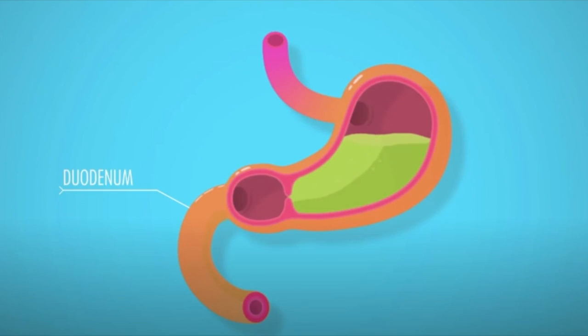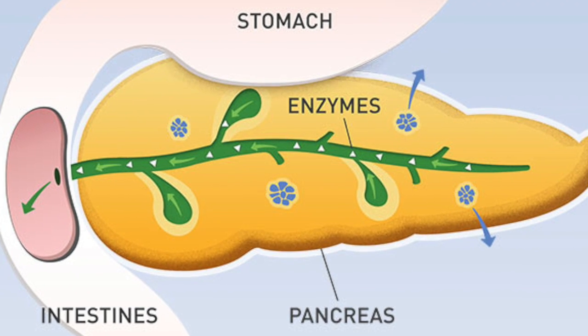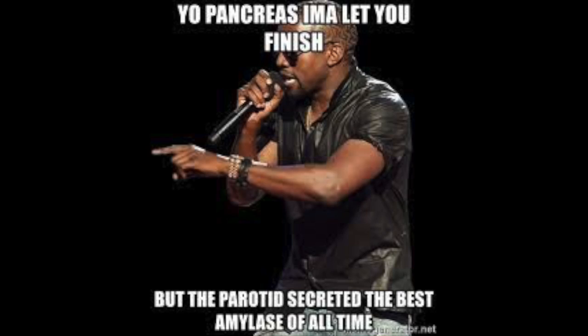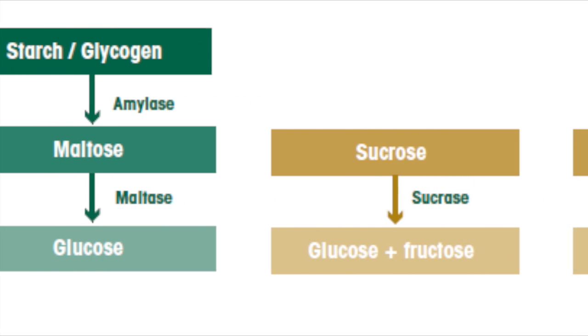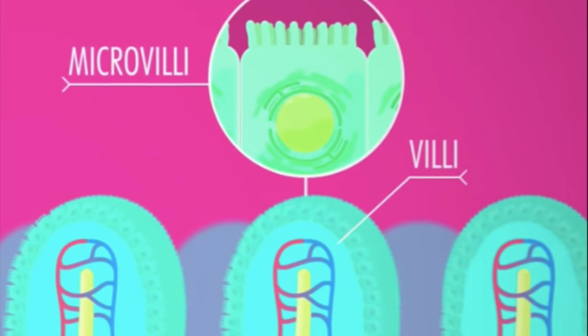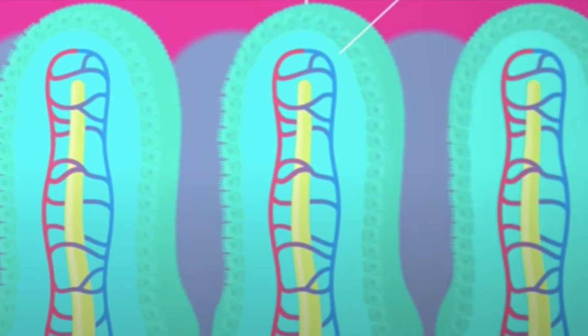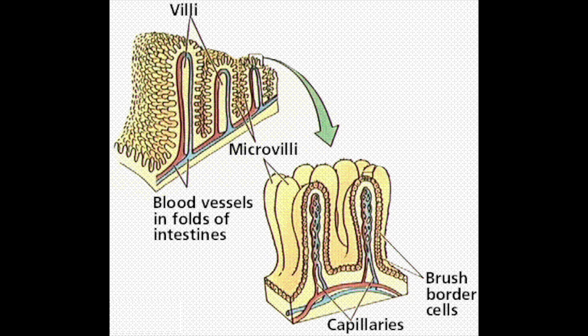The hydrochloric acid of the stomach activates the pancreatic amylase to be released into the duodenum of the small intestines to continue the digestion of carbohydrates after passing through the stomach. Pancreatic amylase finishes the work of salivary amylase and converts the polysaccharides into oligosaccharides and disaccharides such as lactose, maltose, and sucrose. The oligosaccharides and disaccharides then encounter the brush border enzymes where they are converted into monosaccharides, glucose, fructose, and galactose. The brush border enzymes are located within the cilia of the microvilli and initiate the final step of the chemical breakdown of carbohydrates.